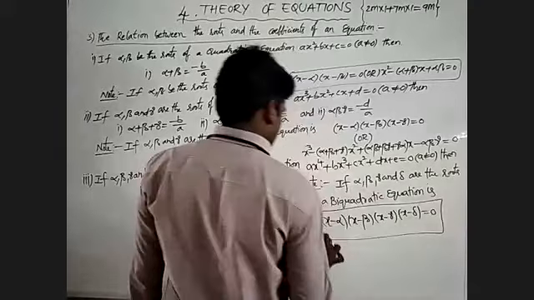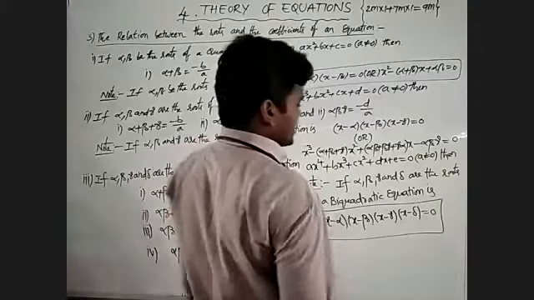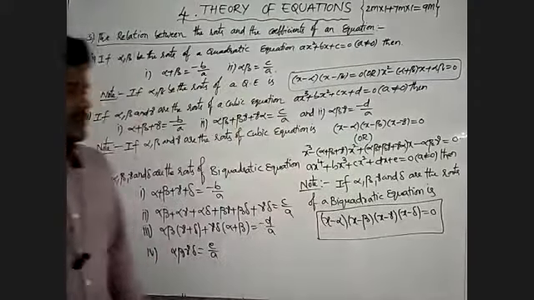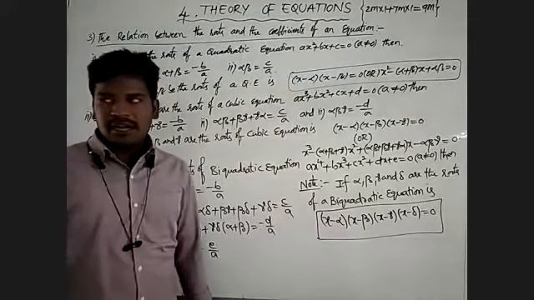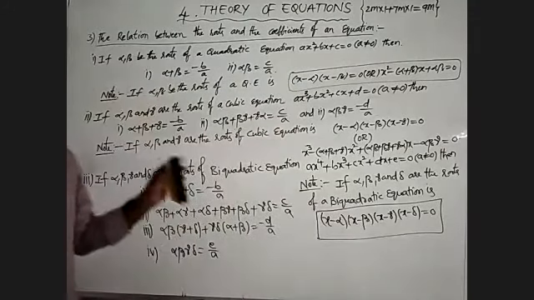This is the biquadratic equation with the 4 roots alpha, beta, gamma and delta. We will write this one after I explain the next one.